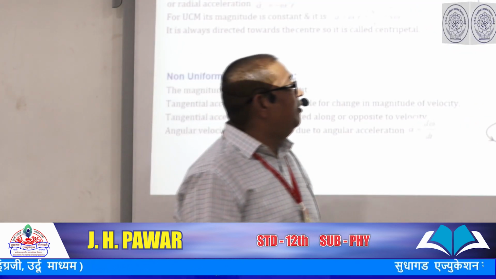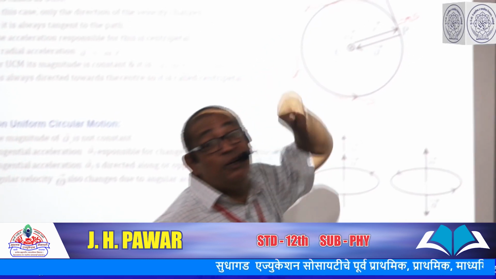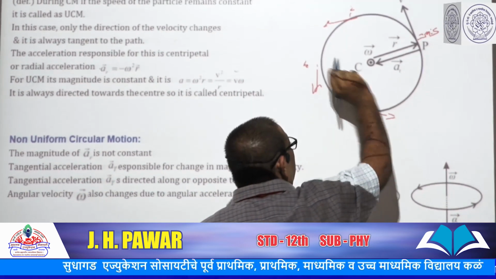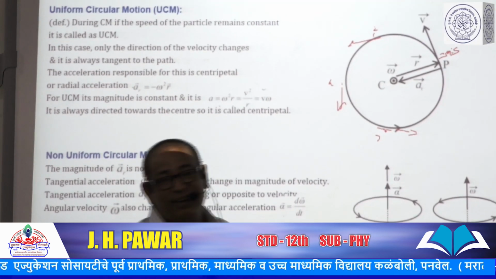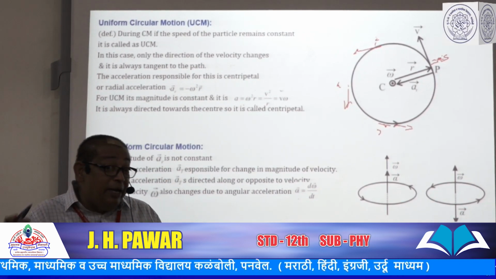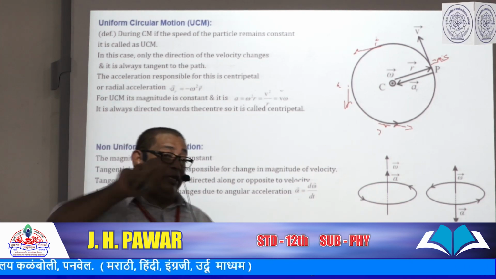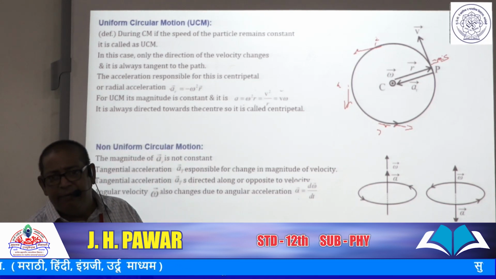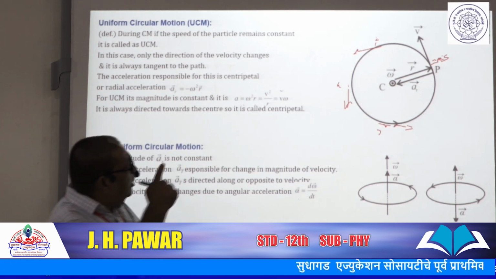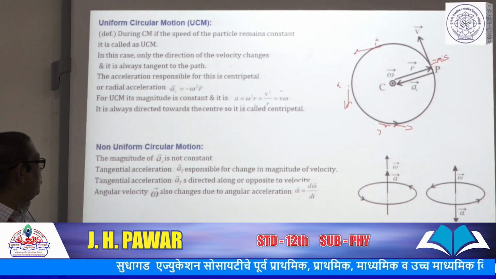In that situation, the magnitude of the velocity continuously goes on changing. Suppose here 2 meter per second, then 3 meter per second, 4 meter per second, 5 meter per second, and so on. Or you can say the speed goes on decreasing also. Here the magnitude of the velocity changes as well as its direction. But the notable thing is that the velocity is still tangent to the circle, moving along the tangential path of the circular motion.